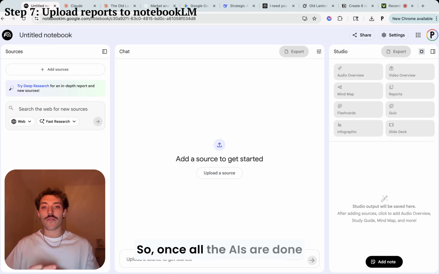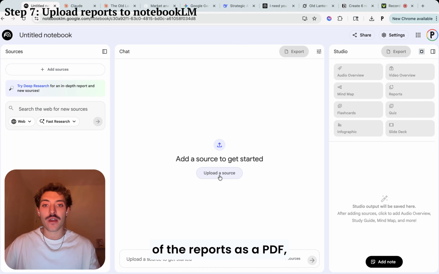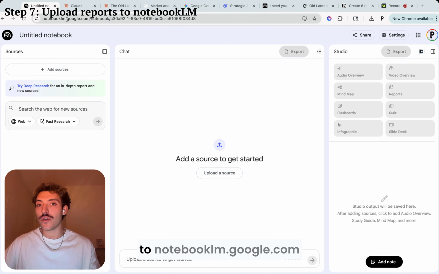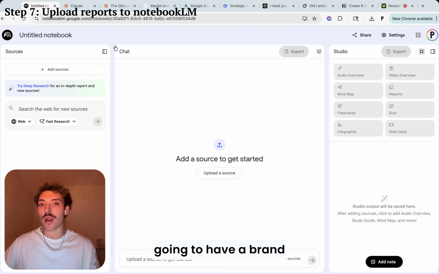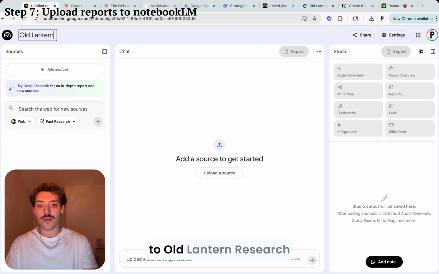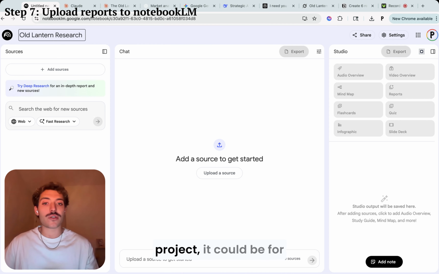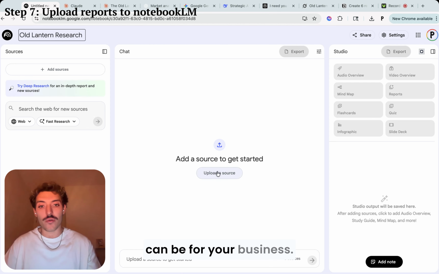So once all of the AIs are done doing the research and we've saved all of the reports as a PDF, we're going to come right here to notebooklm.google. When you open it up, you're going to have a brand new untitled notebook. And we're going to come over here and we're going to go to Old Lantern Research. And you can use this, like I said, for anything. It can be for a research project, it could be for school, it could be for just a project in general, or it can be for your business.